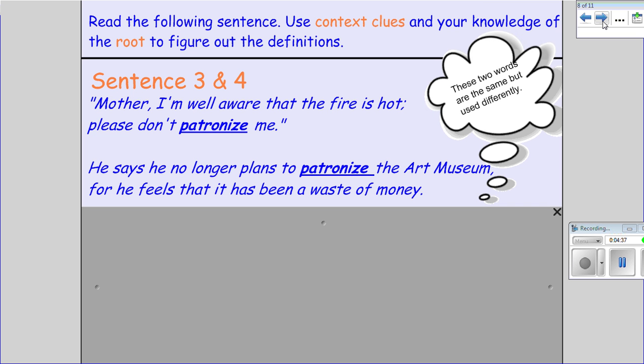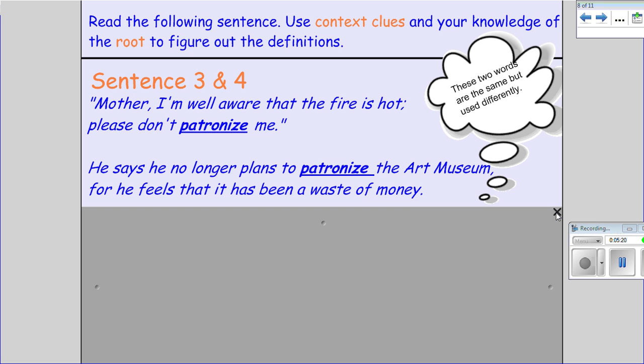All right, we are now going to go to our next sentences for our words that use Matri and Patri. These 2 sentences both use the same word, but the word is used in different ways. Sentence 3. Mother, I am well aware that the fire is hot. Please don't patronize me. Sentence 4. He says he no longer plans to patronize the art museum, for he feels that it has been a waste of money.